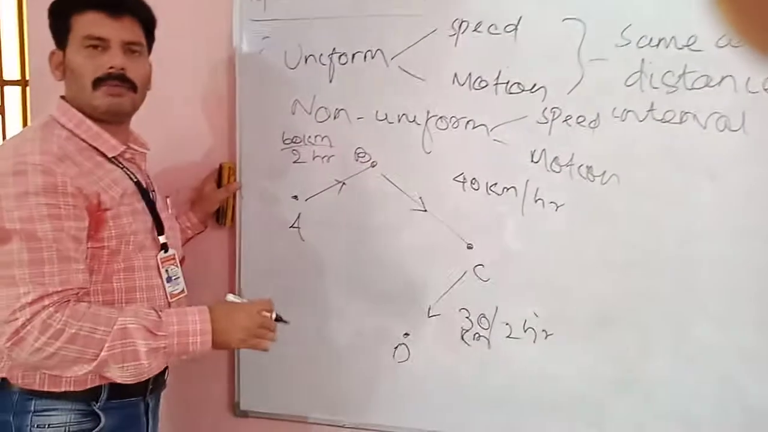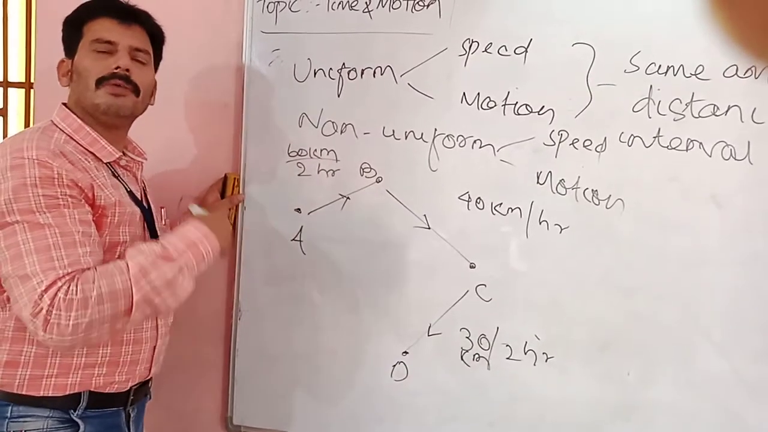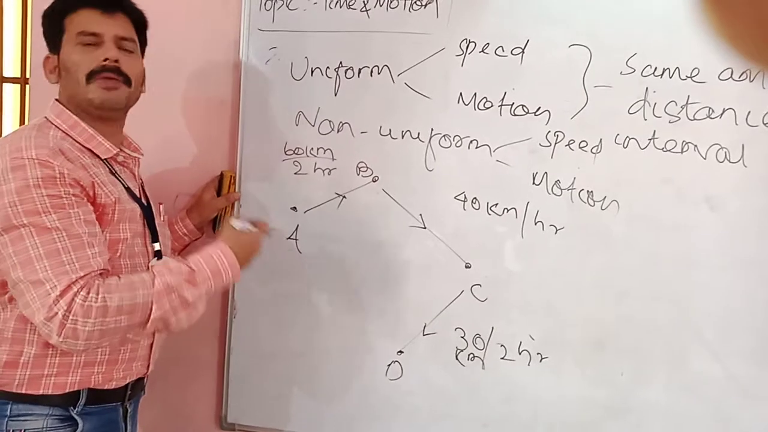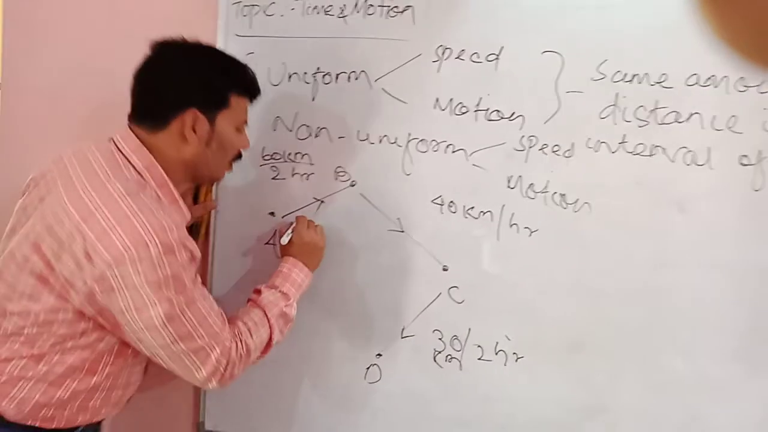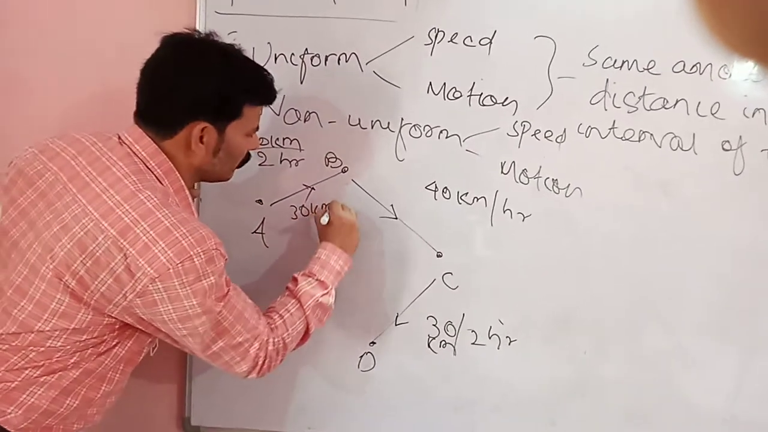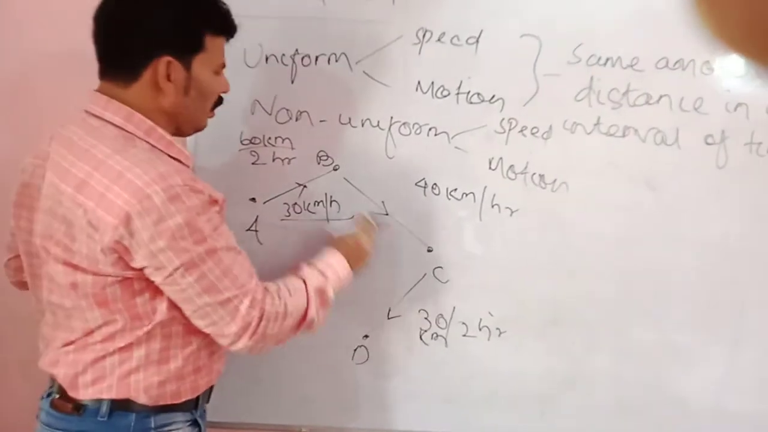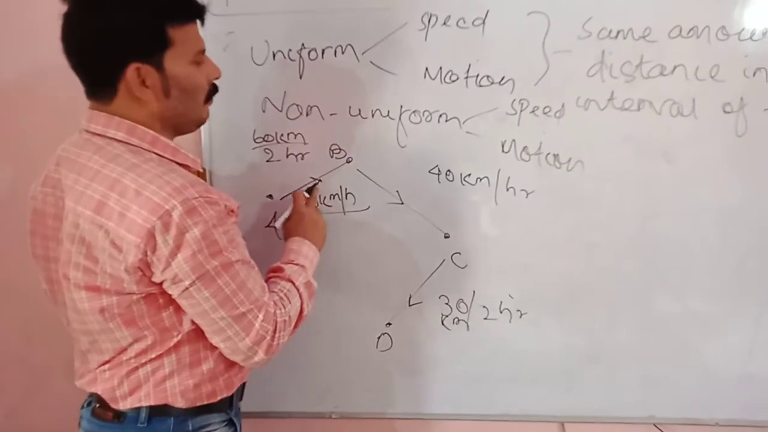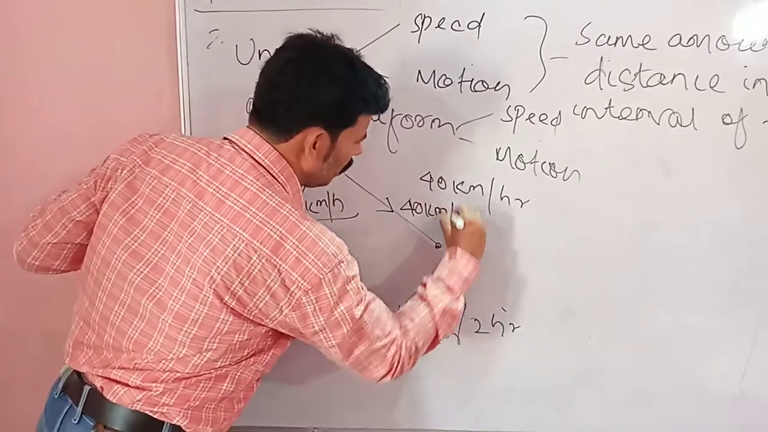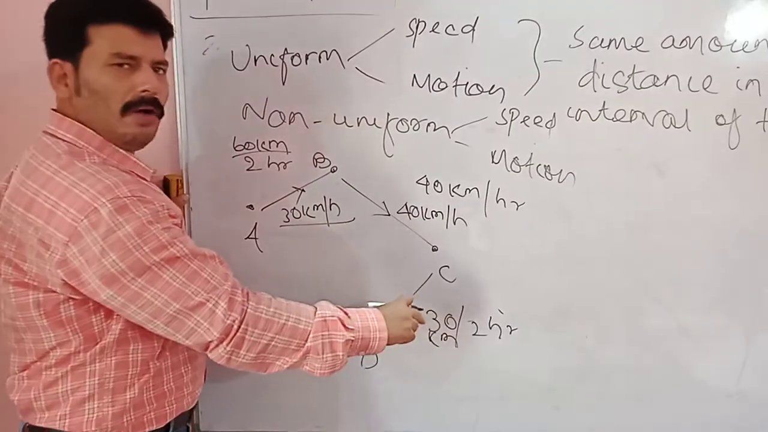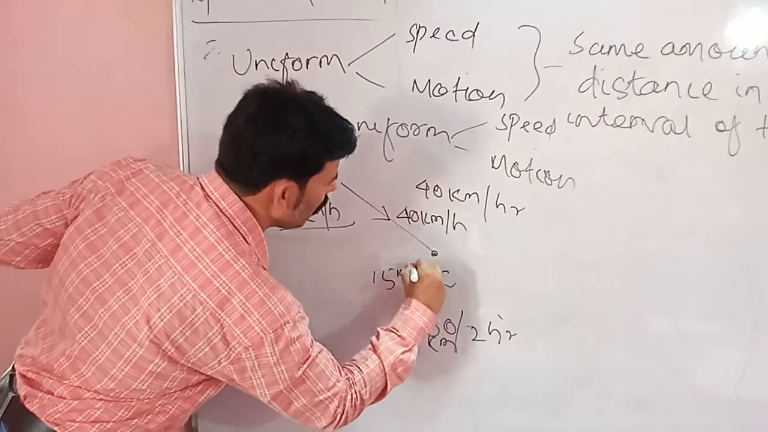If we need to calculate the overall average speed of all these legs, first we need to convert everything to kilometers per hour. Here we took 60 km in 2 hours, so the speed will be 30 km per hour. This is A to B, 30 km per hour. Similarly from B to C, 40 km in 1 hour means the speed is 40 km per hour. From C to D, 30 km in 2 hours, so in 1 hour it moves only 15 km per hour.